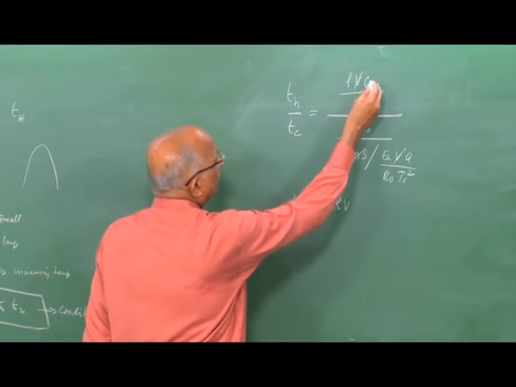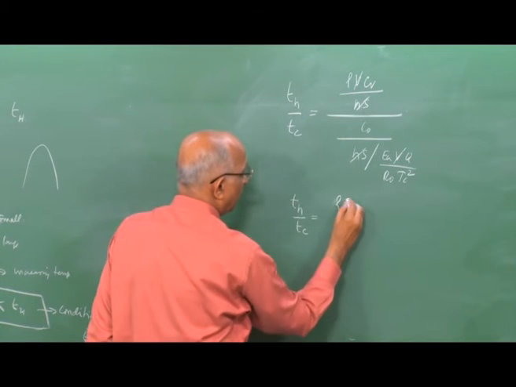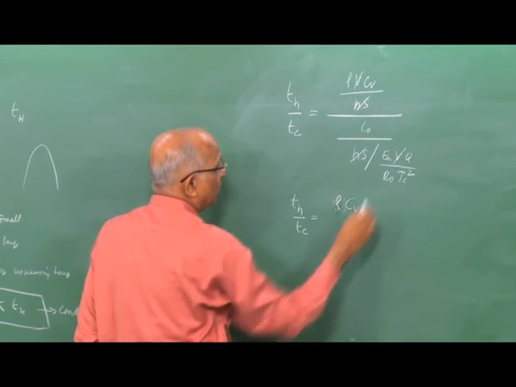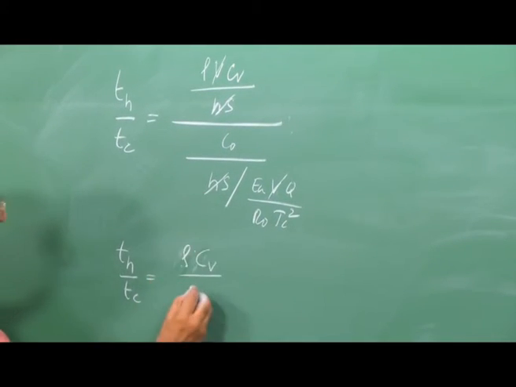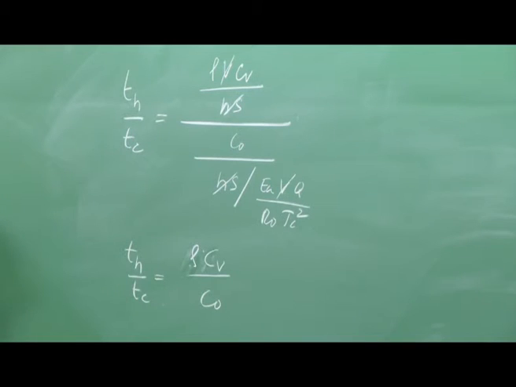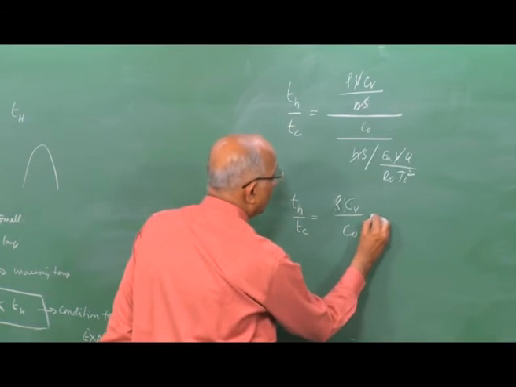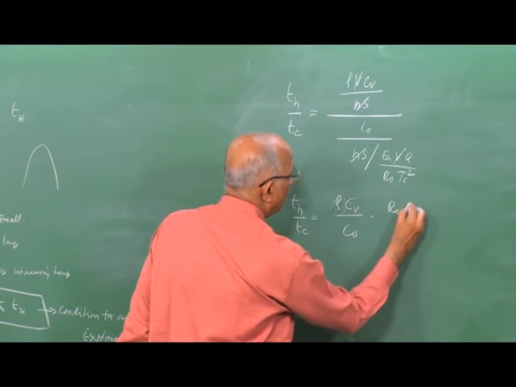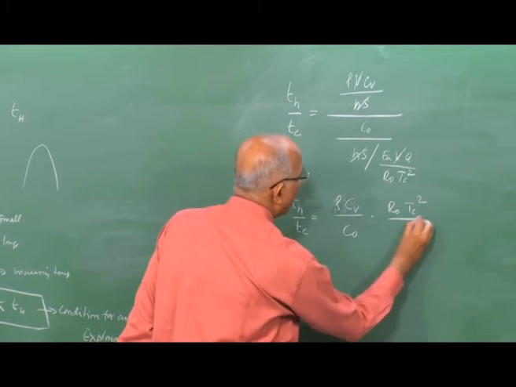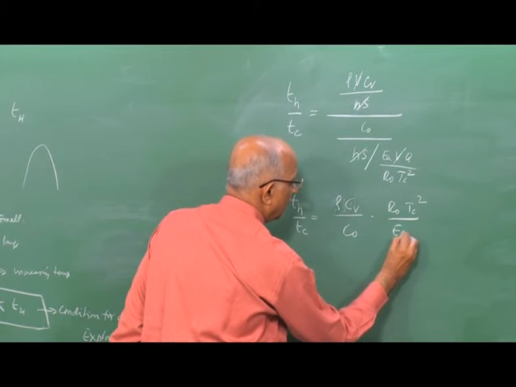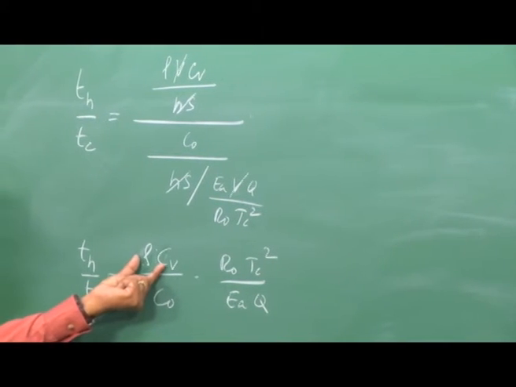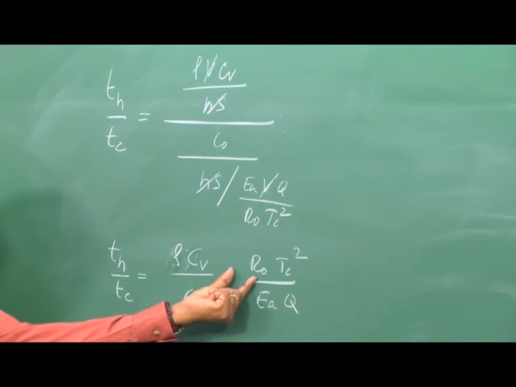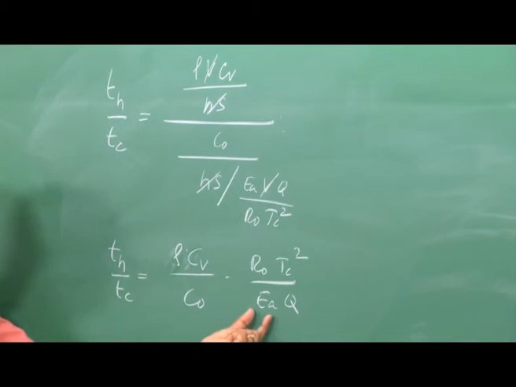Therefore, I get T h by T c as equal to rho v, which has already got cancelled, rho v gets cancelled with v over here. I get rho C v divided by C 0, rho C v by C 0 into the value of R naught into T c square divided by E A into Q. Let us check this, T h by T c is equal to rho C v divided by C naught into R naught into T c squared goes on top, into activation energy into the heat release per mole.